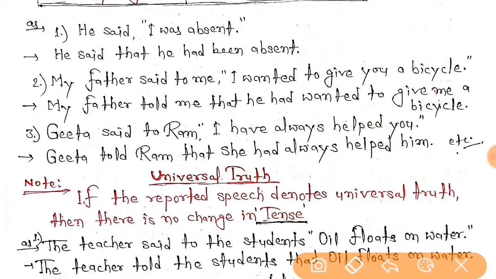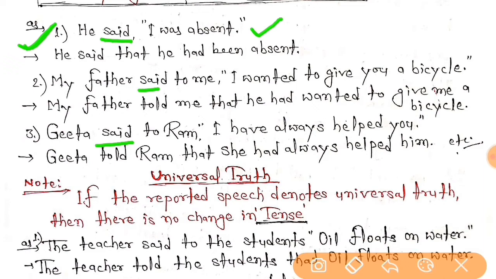Yeah, so here I have done some of the examples of change of tense. Remember students, it is change of tense. So here your reporting verb will be into past. So you can see here, said, it is past. Again my father said, past. Again third example you can see, Geeta said, so it is past, simple past, right? So it is what? It is change of tense. Now he said I was absent.